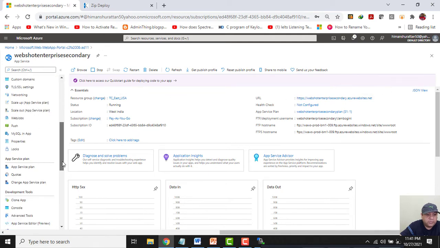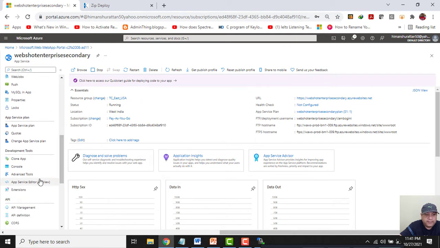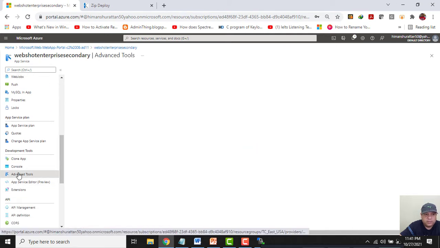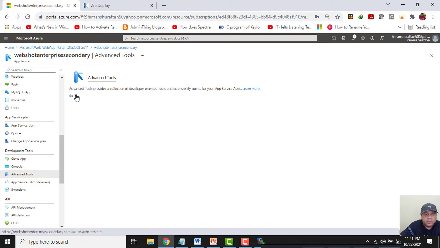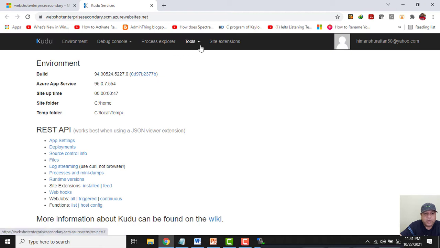To do that I need to go to advanced tools, then click on go, and in the Kudu website, click on tools, click on zip push deploy.